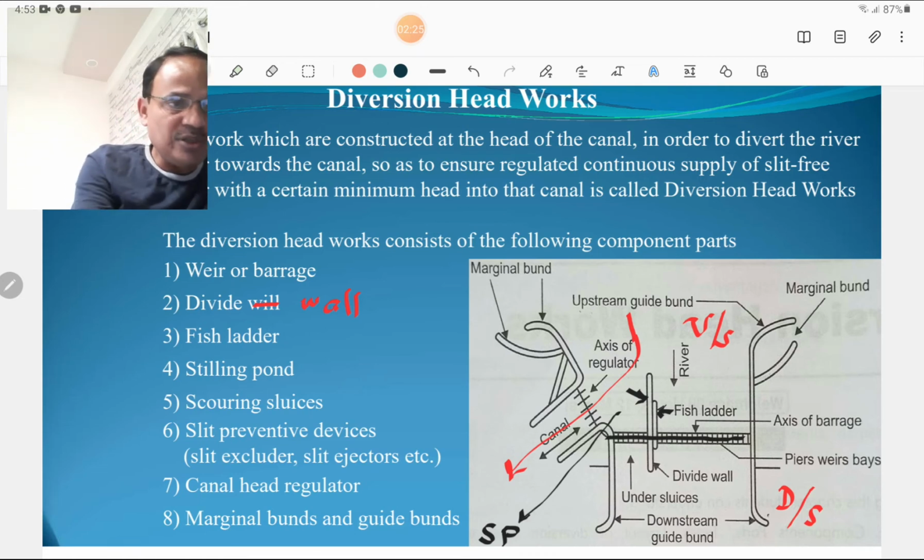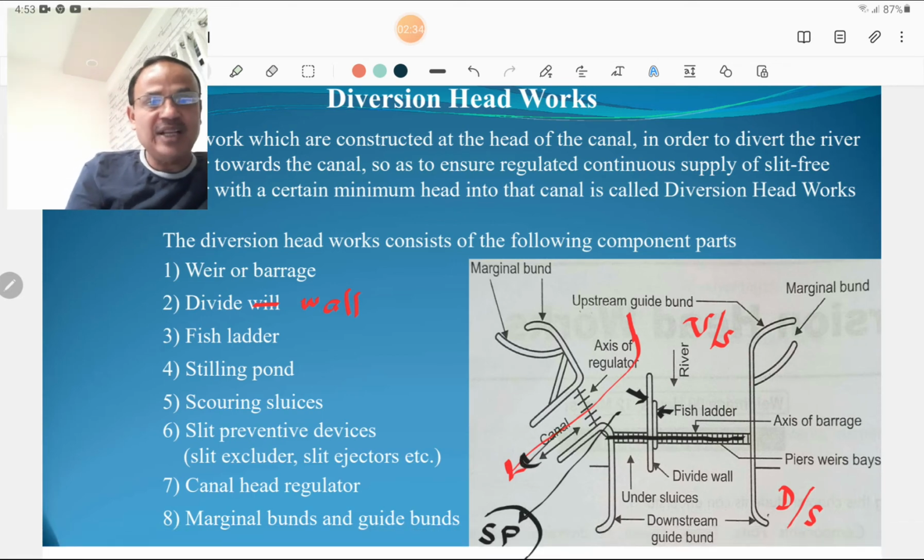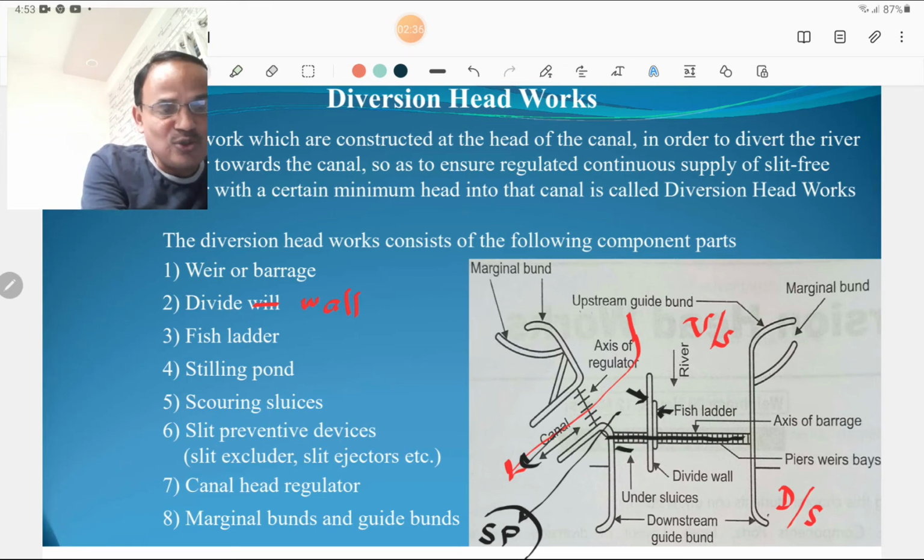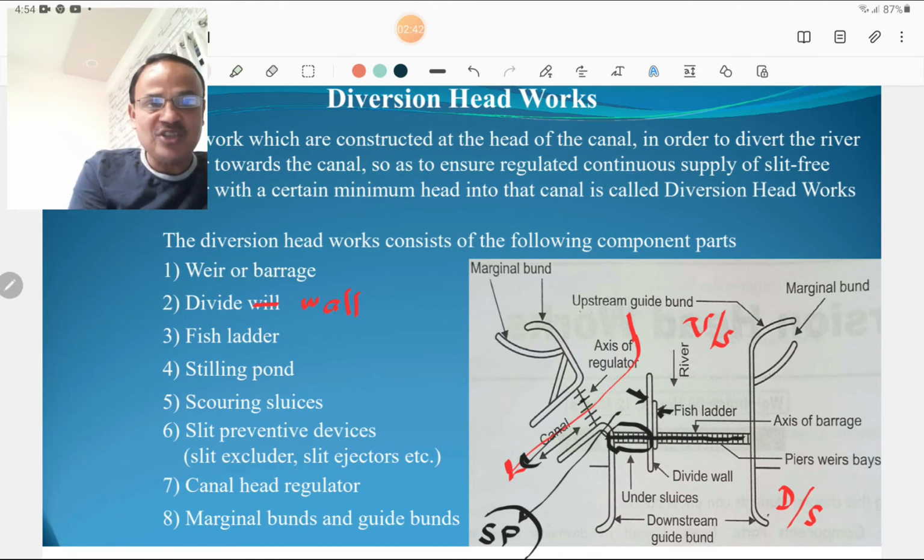Then the stilling pond, which is created in front of the canal. So this is the stilling pond. Then scouring sluices, or under sluices, are provided here and at the canal headwork also. Silt prevention devices such as silt excluder and silt ejector. The silt excluder is provided in the canal headworks, at the head of the canal, and at a certain level downstream, silt ejectors are provided to eject that silt also.